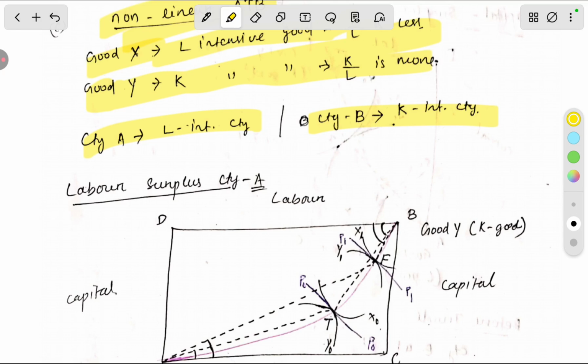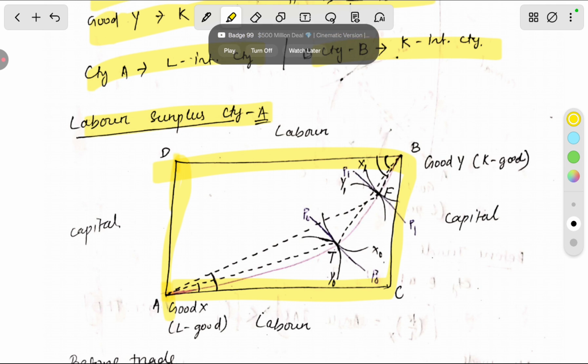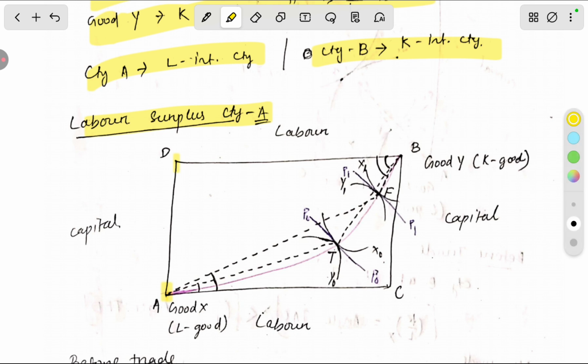We can understand from the above diagram. Let's suppose, in detail, there is a labor surplus country, that is country A, which has more labor. As you know, this is capital, this is labor. The pink line is the contract curve. Here are the two isoquants X0 and Y0, and P0 is the international terms of trade.